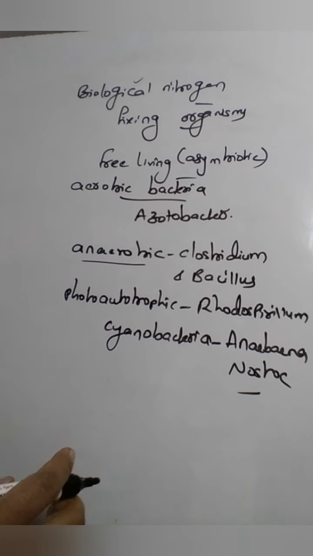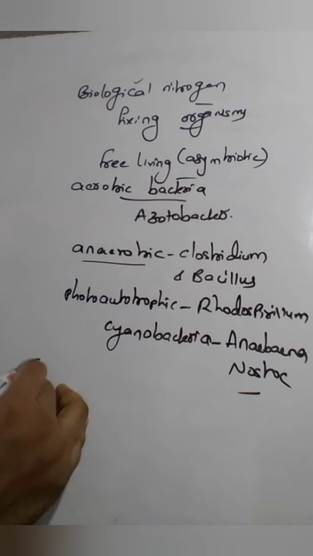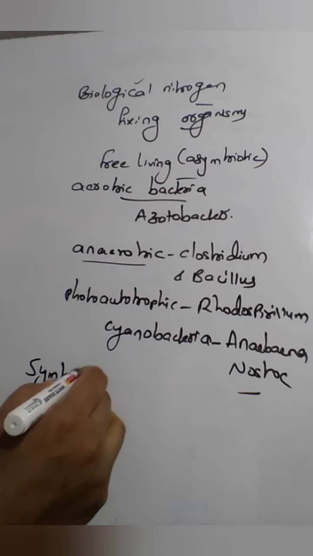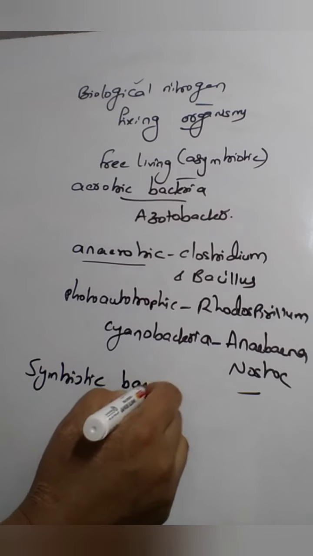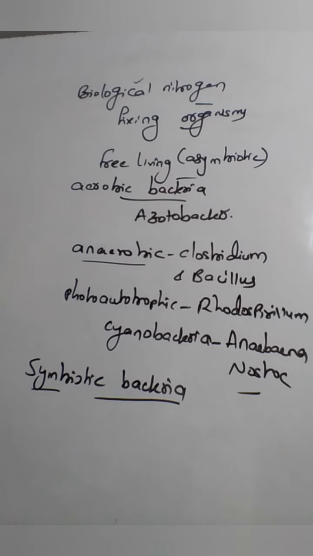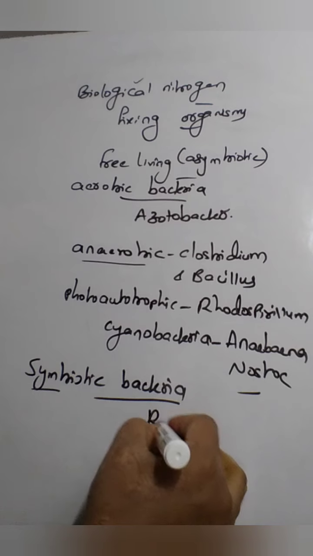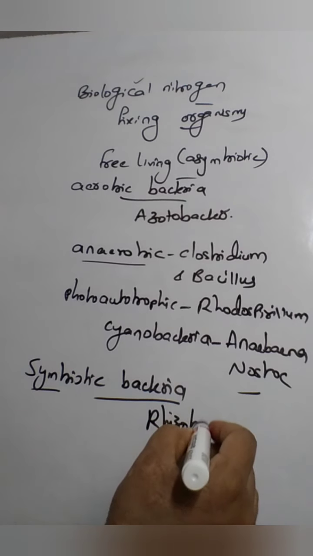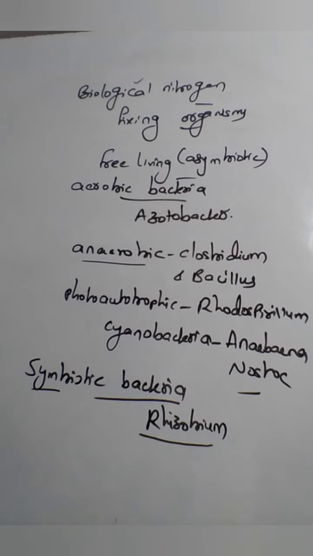And coming to the symbiotic, symbiotic means those which are in a mutual relationship with the plants. For example, Rhizobium. Rhizobium will be in a symbiotic relationship with the legume plants, right?